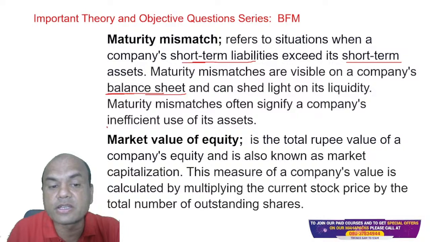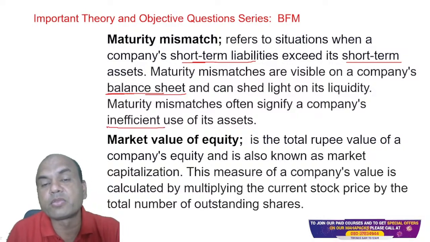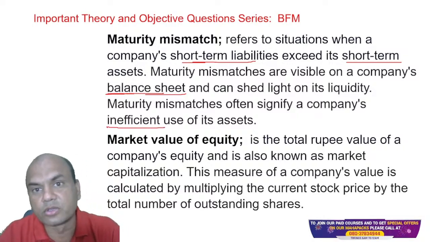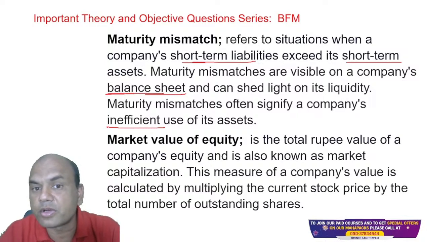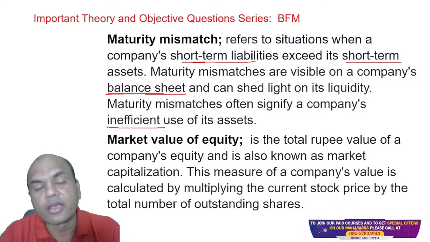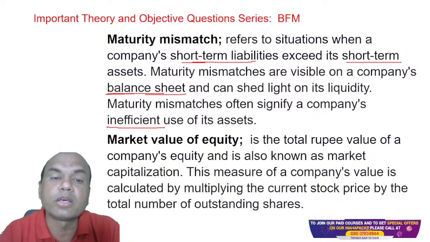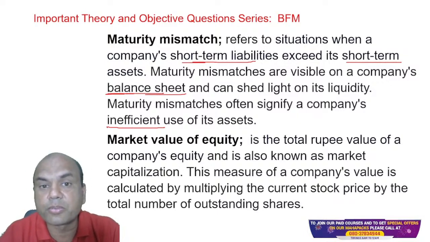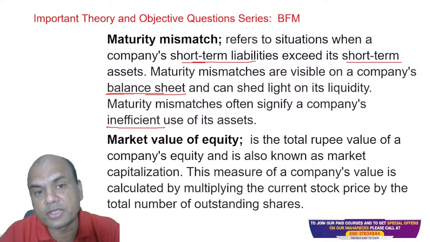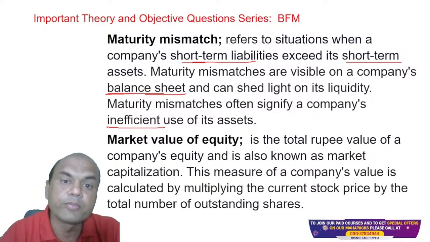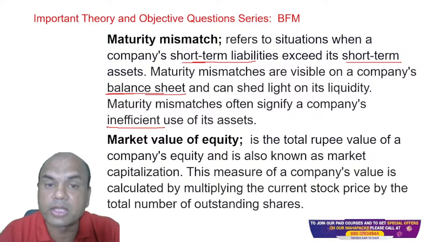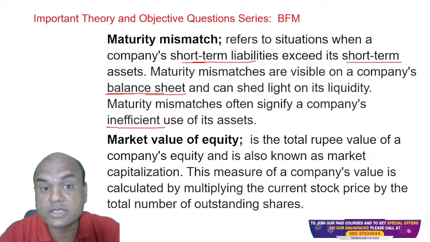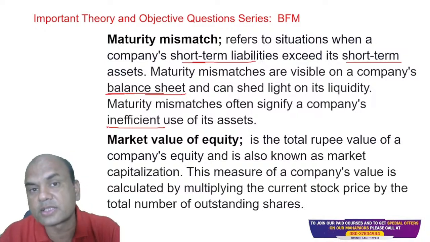The company's inefficient use, what does it mean? If I am having the loans, then I must use them properly. Properly means what? As a bank, I must see to it that they are going basically to productive assets, not to the NPA ones, right? Number one. Number two, the durations of the loans and the deposits need to be matched. Duration, that's what maturity says.